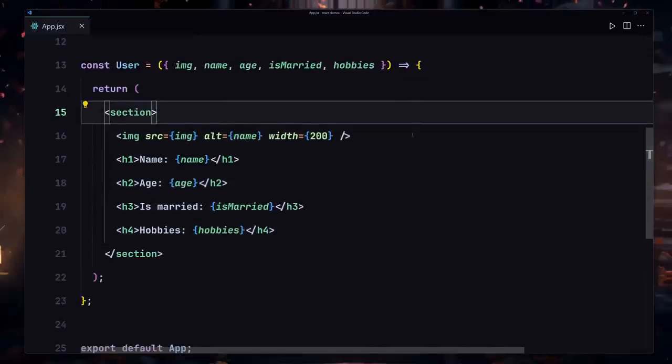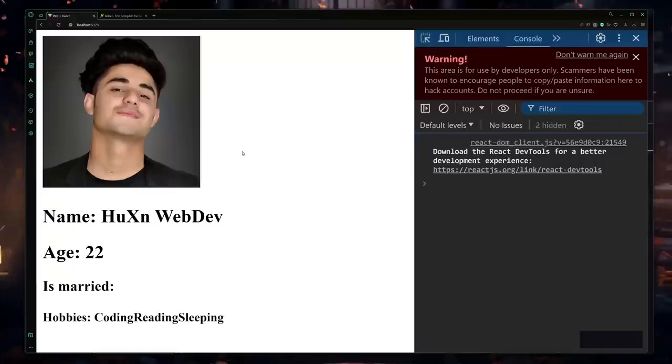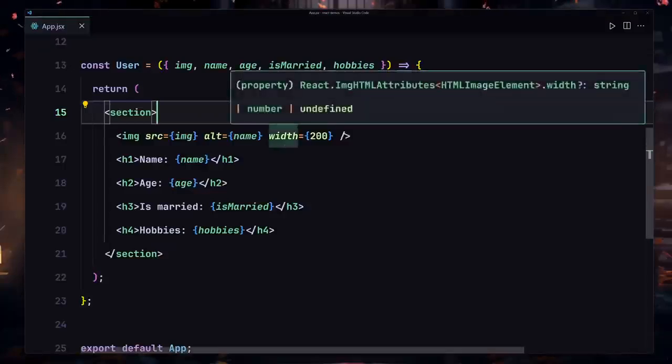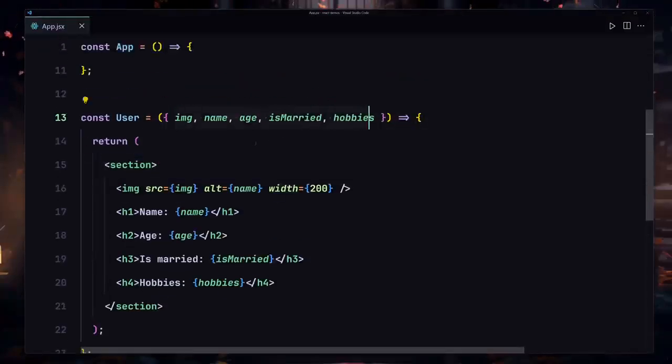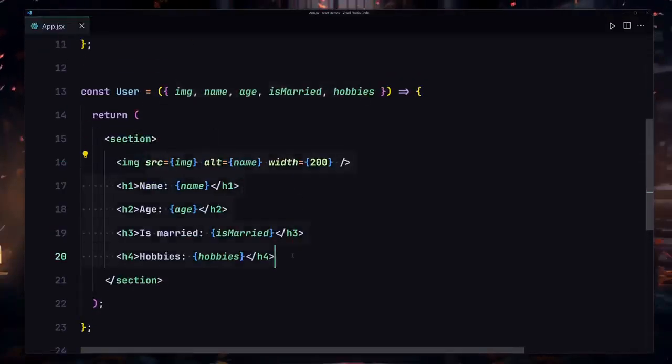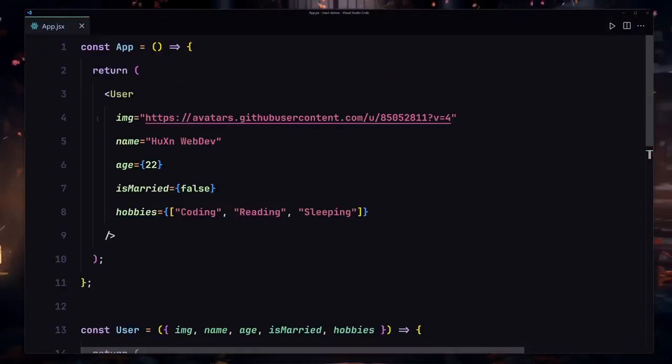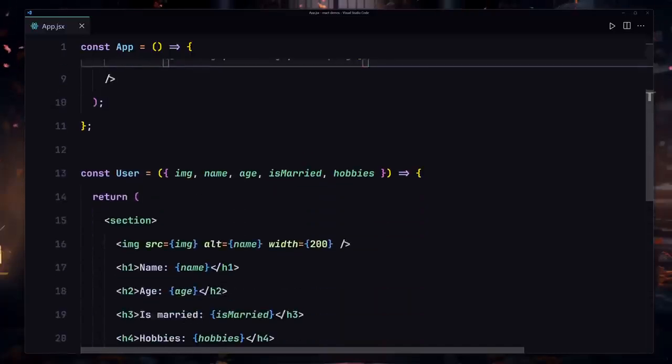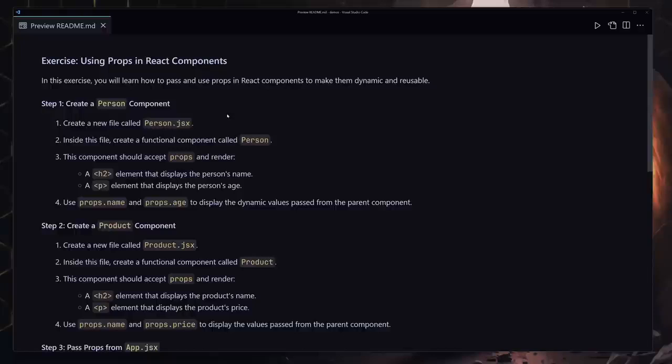And now if I save my file, here you can see everything is still working the way we expect them to work. Okay, so now we are destructuring all of their properties, and now we are using that inside our component. So yeah, that was it about the props, and that was it about the props destructuring. Time for the props exercise.